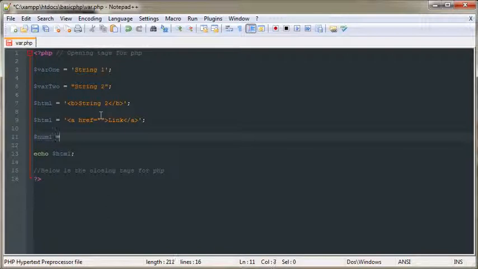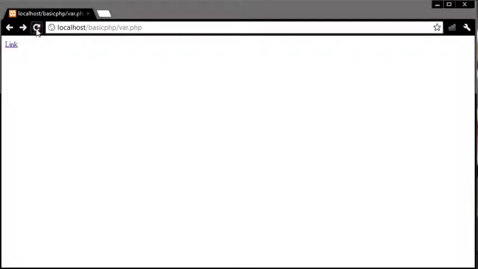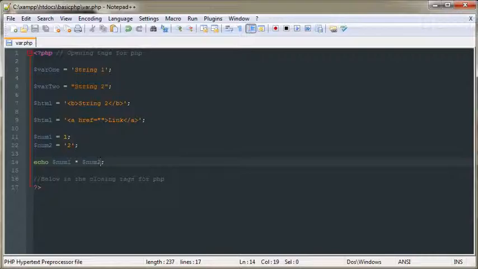Number 1, and it's going to take the value of 1, and I have number 2 taking the value of 2, and this one I'm going to put inside the quotation marks, and I'm going to put 2 like this. See the output here. I'm going to do some multiplication. Num1 times num2. Okay, save it, view it on browser. The answer is 2. Okay, correct. So this is string, this is number.